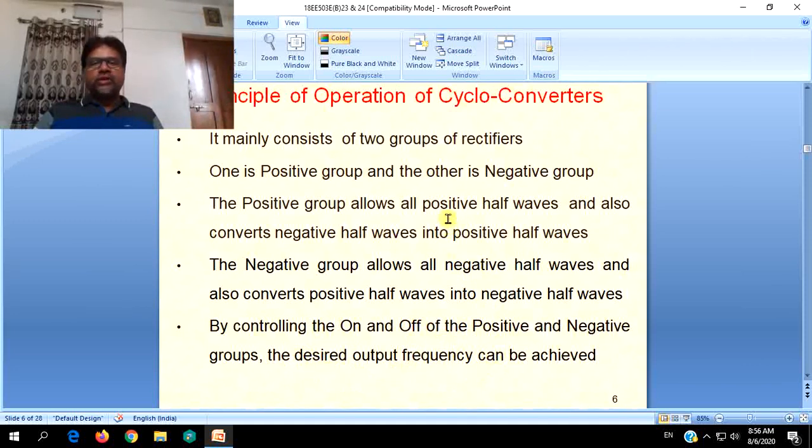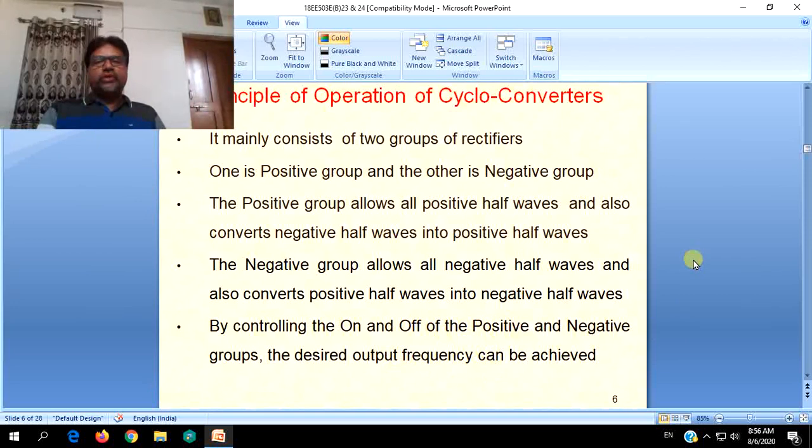In the first two cases, that is only positive group is operated, then it will be step down. When only negative group is operated, then again it is only step down. But when positive and negative groups are operated one after the other with a combination of altering the half cycles, then it will be step up converter.